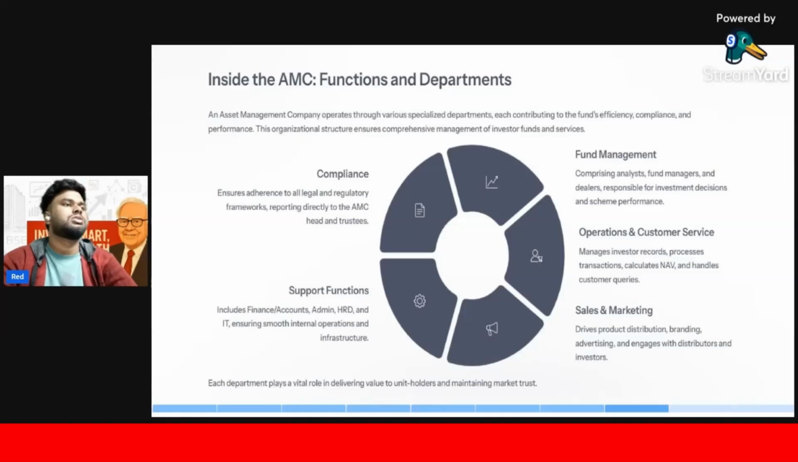Now look inside the asset management functions and departments. Inside an asset management company, there are a lot of functions. Okay, at first you look at this. There is fund management. Fund management means those people are responsible for managing your fund.